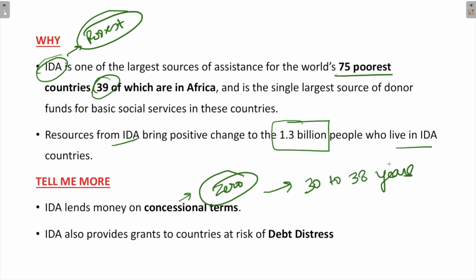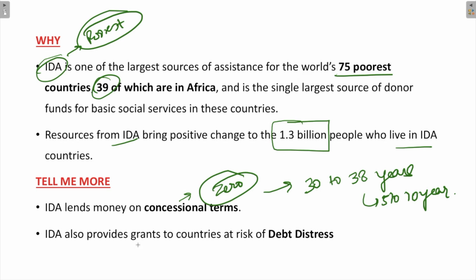As these countries are so poor, it would not be easy for them to repay the loan, so the loan repayment period has been extended, which is 30 to 38 years, including a 5 to 10-year grace period. So they charge low interest rate or sometimes zero interest on the loans which they provide, and the repayment period is 30 to 38 years, which is extendable with a 5 to 10-year grace period.